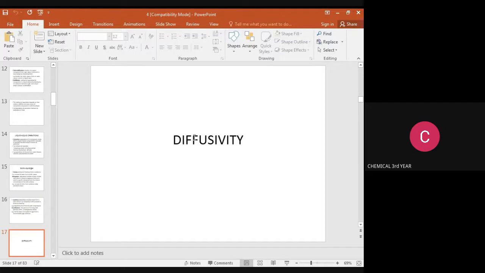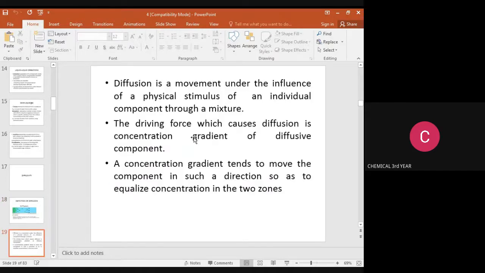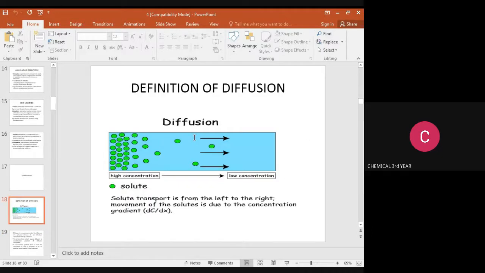The next topic is the basic principles of mass transfer operations. Now, the next topic is diffusivity. First of all, we should know what diffusion is. Diffusion means the molecules move from higher concentration to lower concentration.